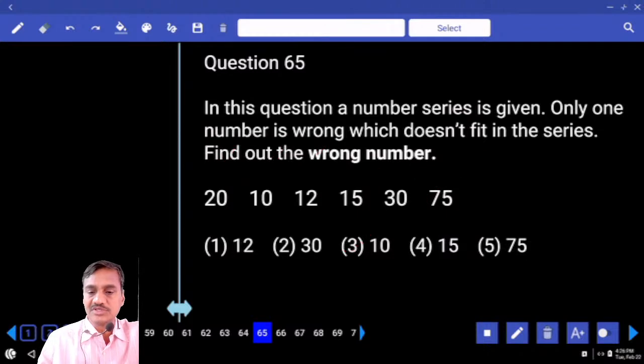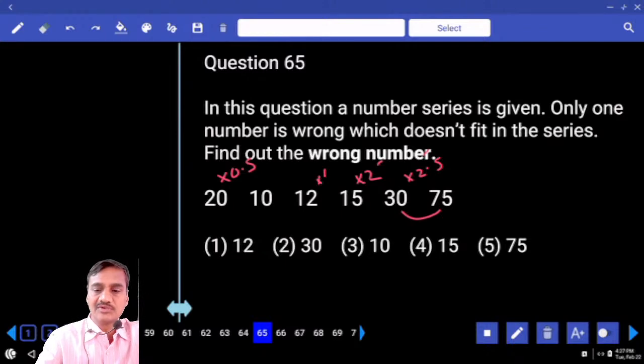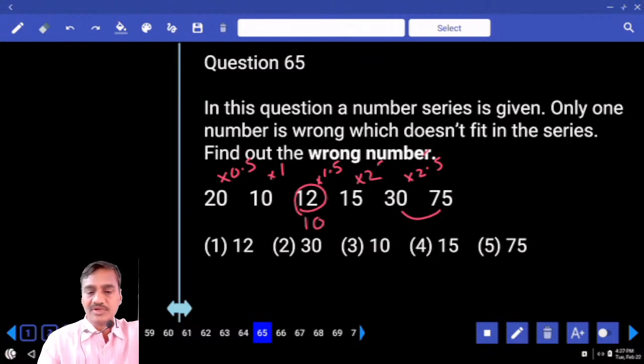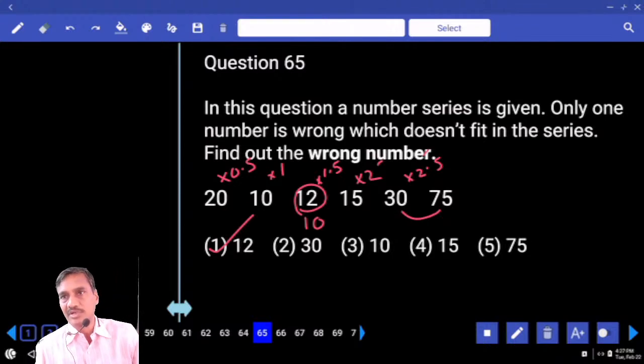Then coming to the 65, the number once decreases, and from there onwards it started increasing. Right? So what should it be, tell me? Into 2.5. Then next one. And again 30 and 75, if you observe here, this is into 2.5. From here it became into 2. 2.5, 2, so what should it be here? 1.5. Here 1. 10 into 1, the number must be 10. 10 into 1.5, 15. And what is the wrong number? 12 is the wrong number. Correct number is 10. The given numbers are multiplied with 0.5, 1, 1.5, 2, 2.5 and so on. Done?